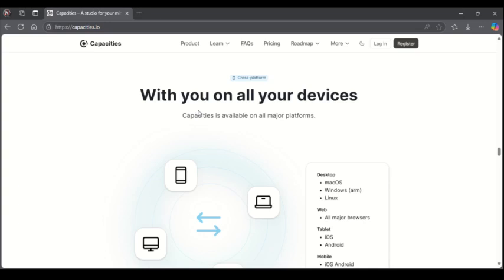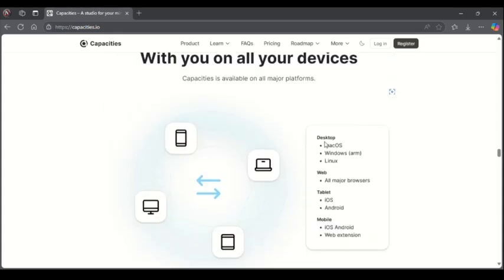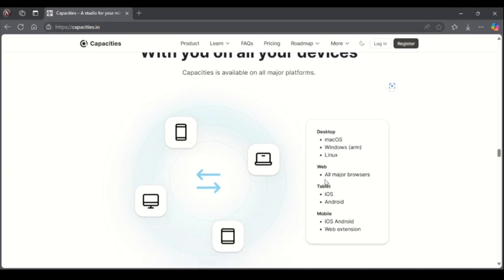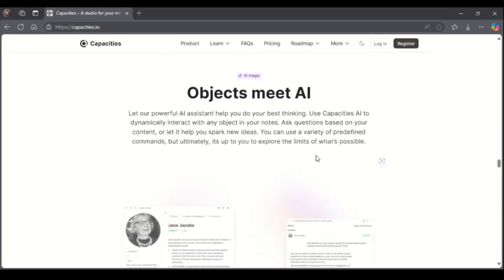Now with you on all your devices, you can be connected to different devices. For example, on desktop, you have access to this website on macOS, Windows, and Linux. Then for web, all major browsers. Then for tablet, you have iOS and Android. Then for mobile, we have iOS and Android. Then we have a web extension, which makes it super cool.